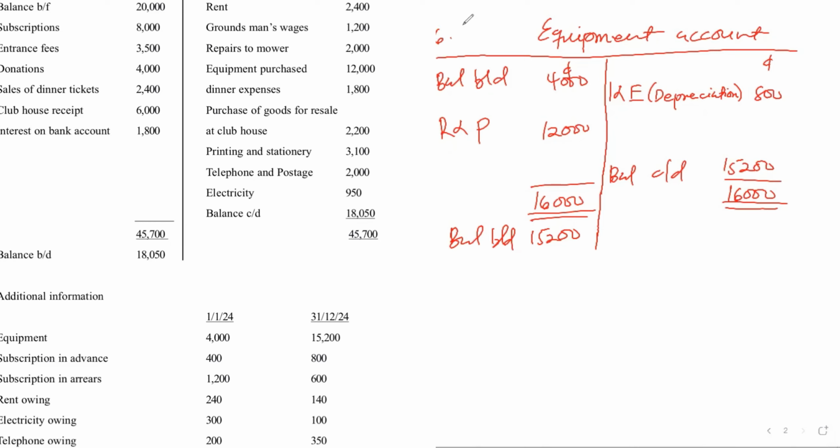So if you are done with your workings, then the next thing is to prepare your income and expenditure account for the year ended. That is all for your workings for this particular question.